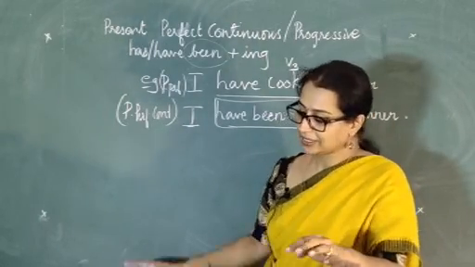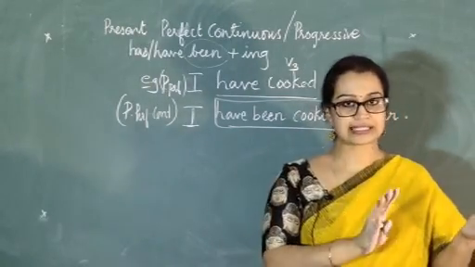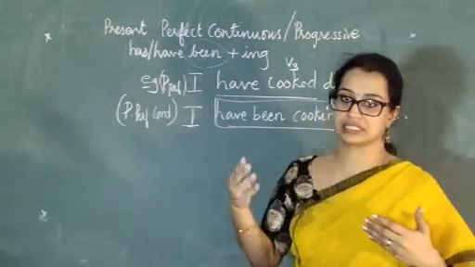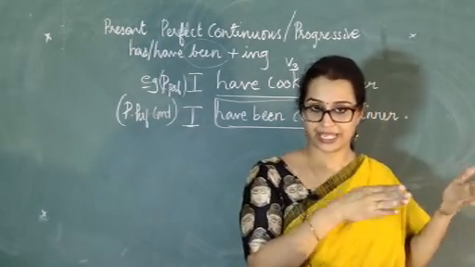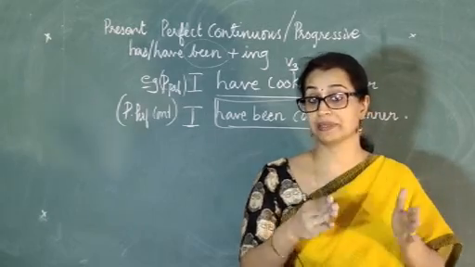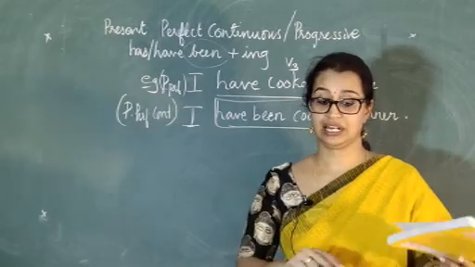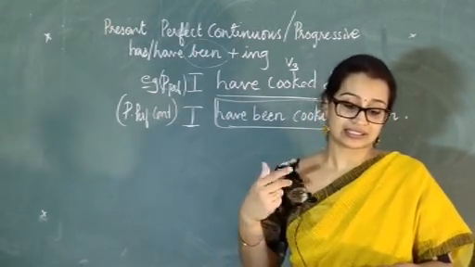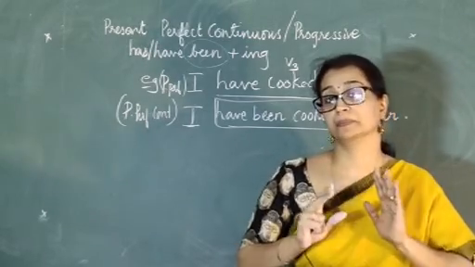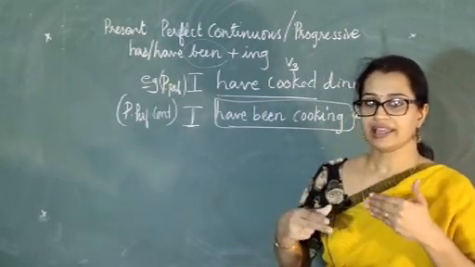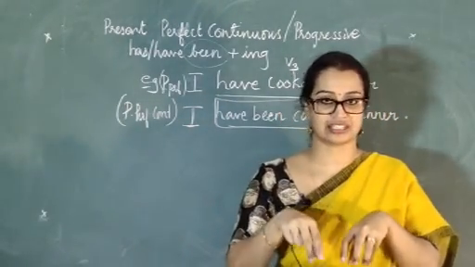The first sentence, though it is written in the present perfect tense, it shows a past action. I have cooked dinner. It is telling you of a past action which began in the past and has been completed. It is over. When I say I have cooked dinner, I state that my job is over. It is done. It's served. I have finished or completed the work. The action is over as of the present, the now.